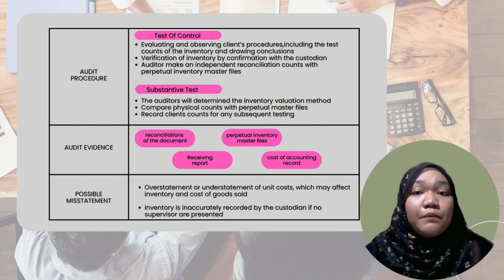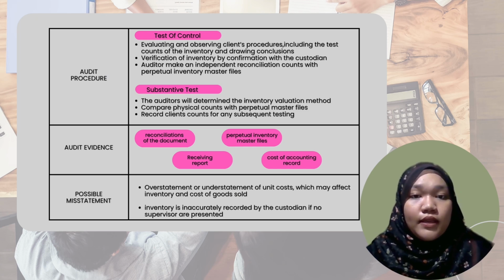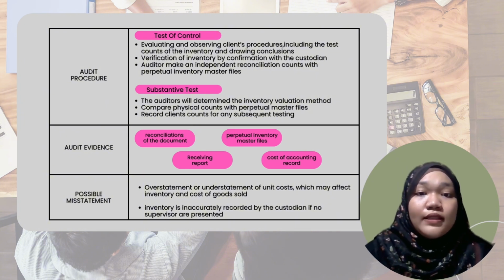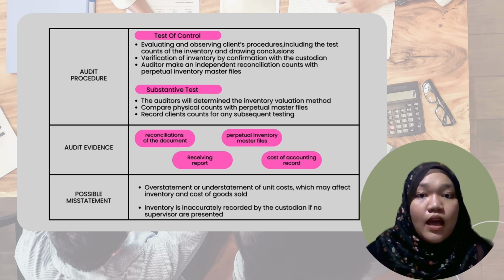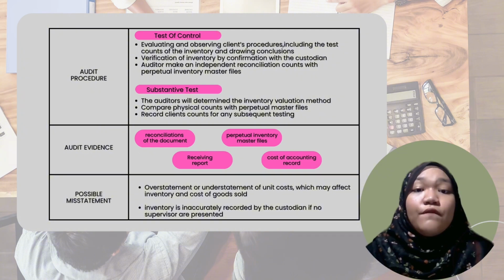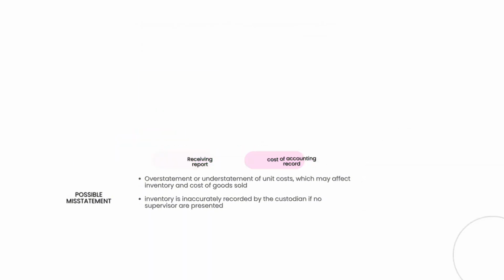There are four examples of audit evidence that we can find here, such as reconciliation of documents, receiving reports, perpetual inventory master files, and cost accounting records. The possible misstatements for accuracy are overstatement or understatement of unit cost, which may affect inventory and cost of goods sold, and also inventory is inaccurately recorded by the custodian if no supervisor is present.